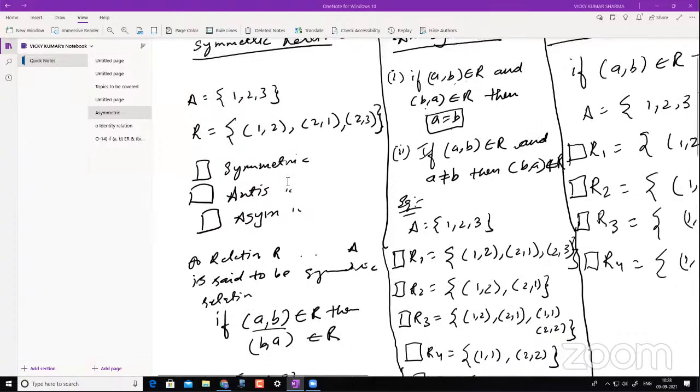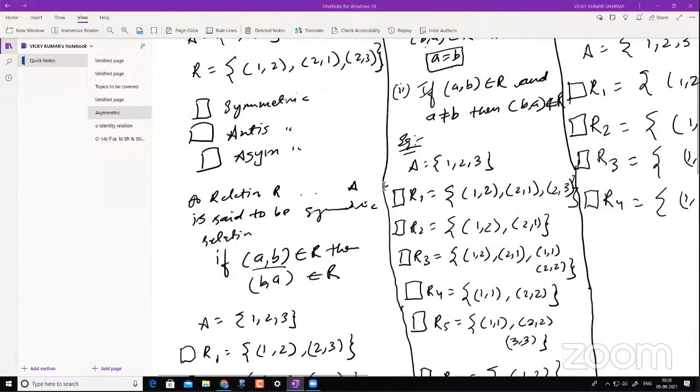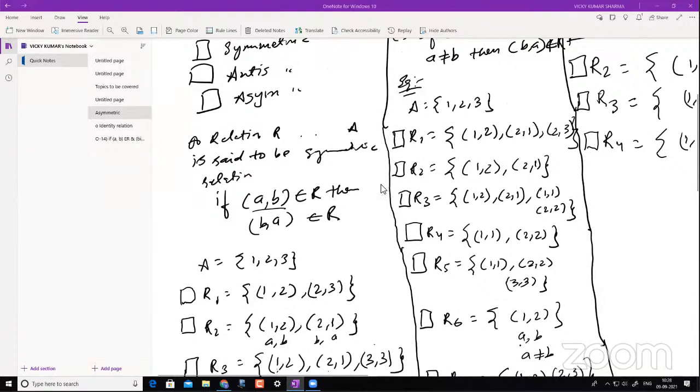So what do we mean by symmetric? You have concepts like symmetric relation, anti-symmetric relation, and asymmetric relation. We have just made it here, so we can simply go through what this is. Again, a relation R on set A is said to be symmetric if (a, b) belongs to R, then (b, a) should also belong to R for it to be a symmetric relation.